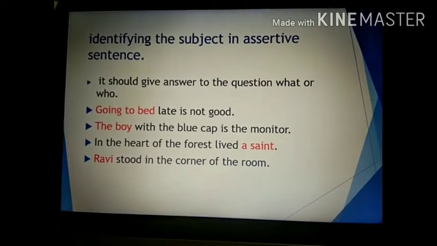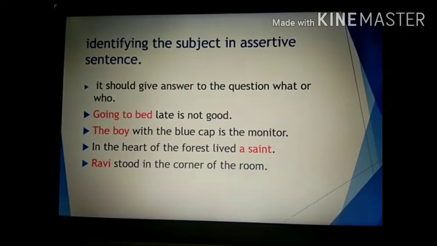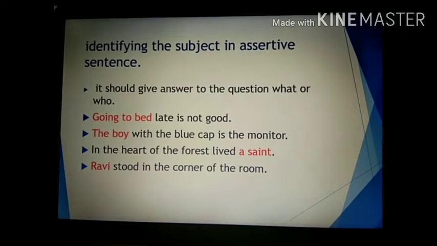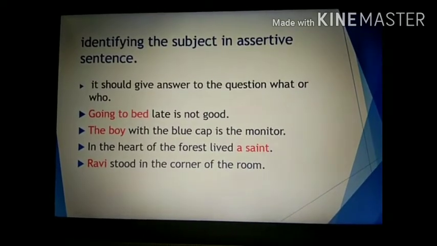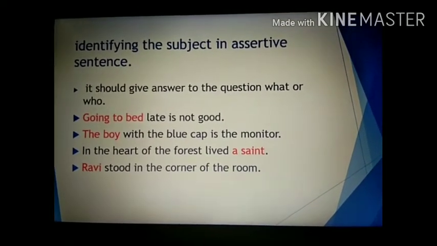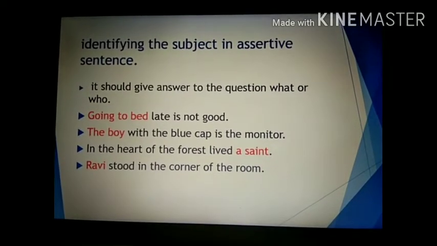In the heart of the forest lived a saint. Who lived in the heart of the forest? The saint. So a saint is the subject. Ravi stood in the corner of the room. Who stood in the corner of the room? Ravi. So Ravi is the subject.